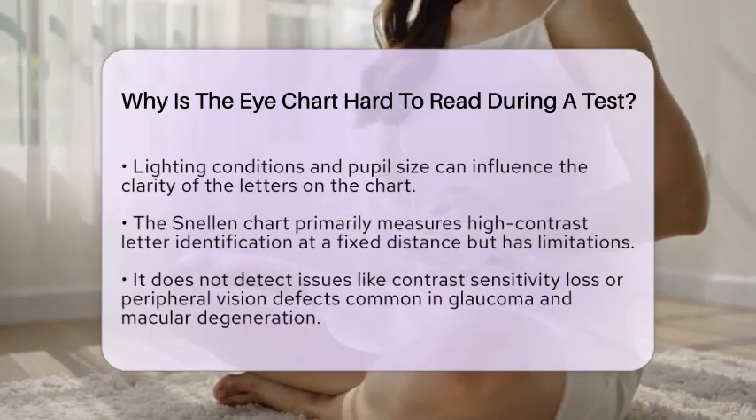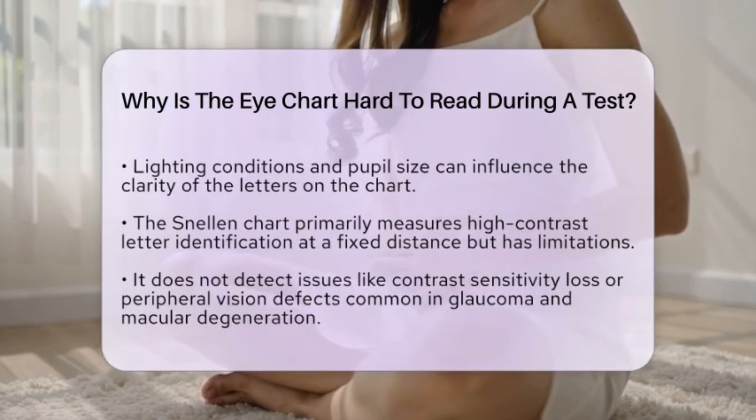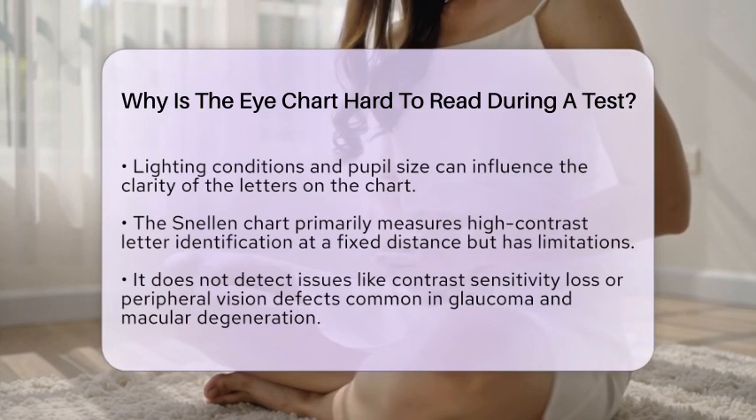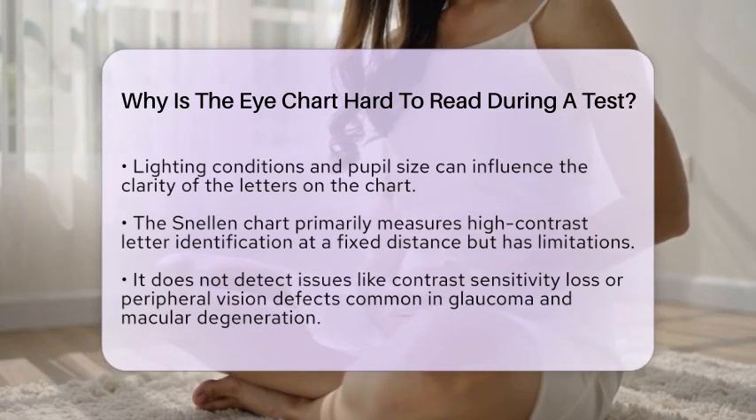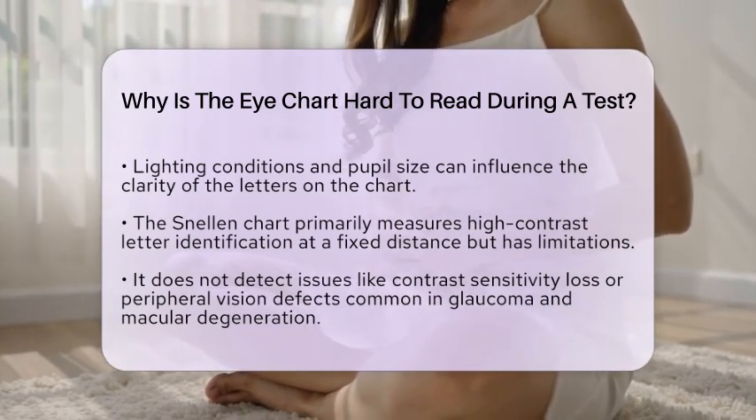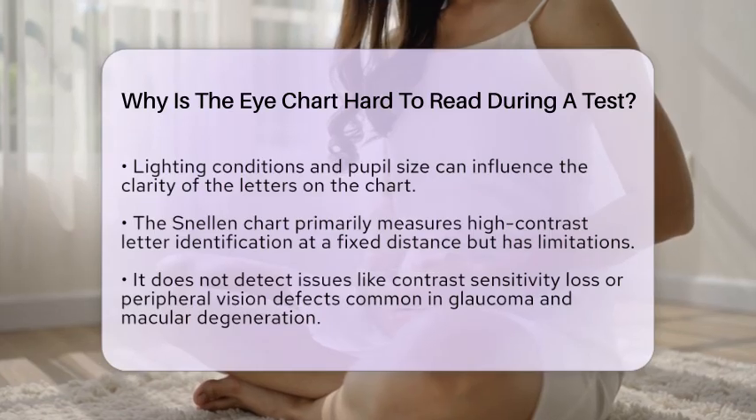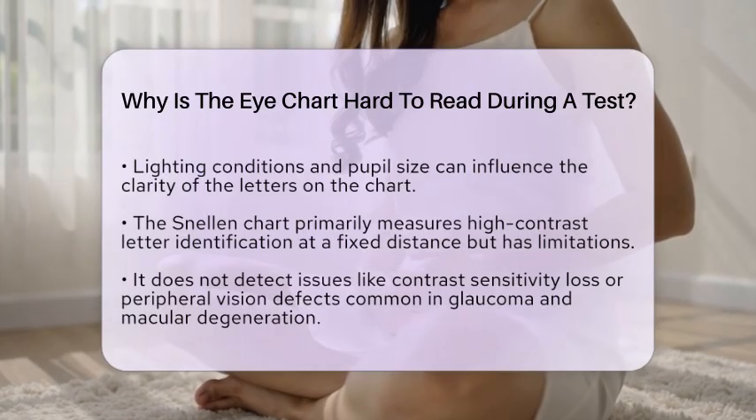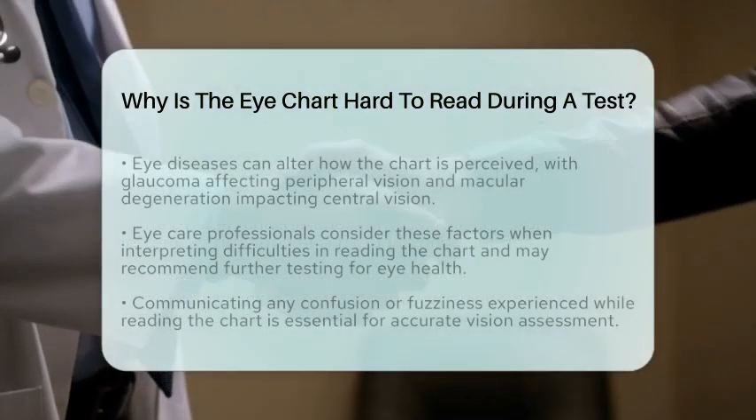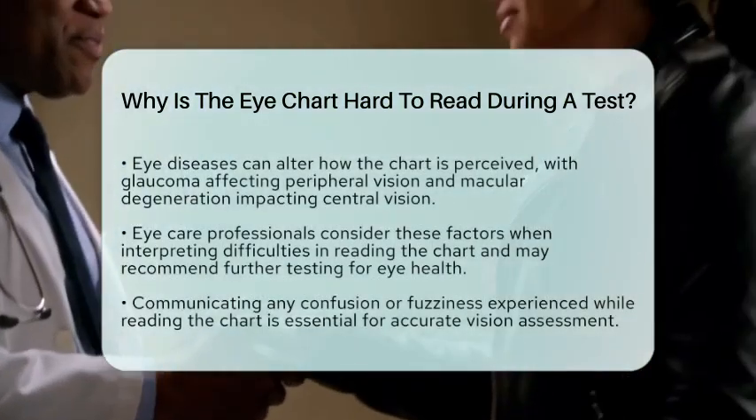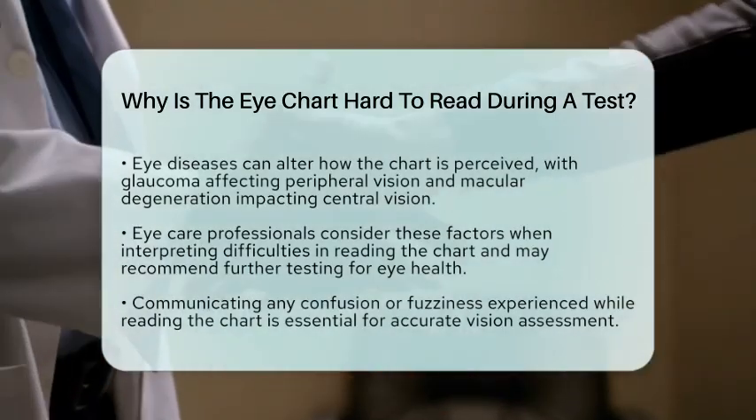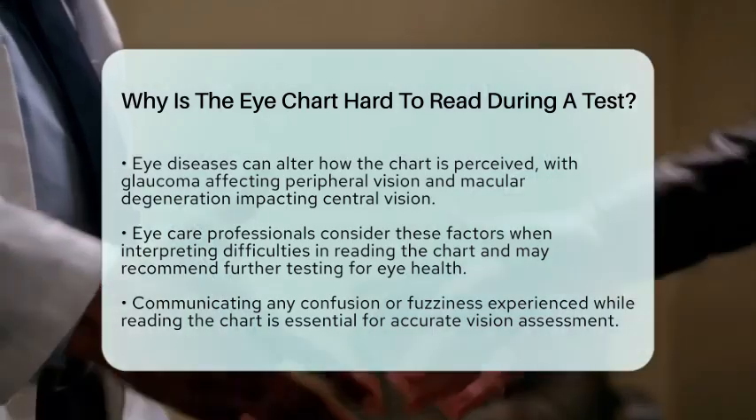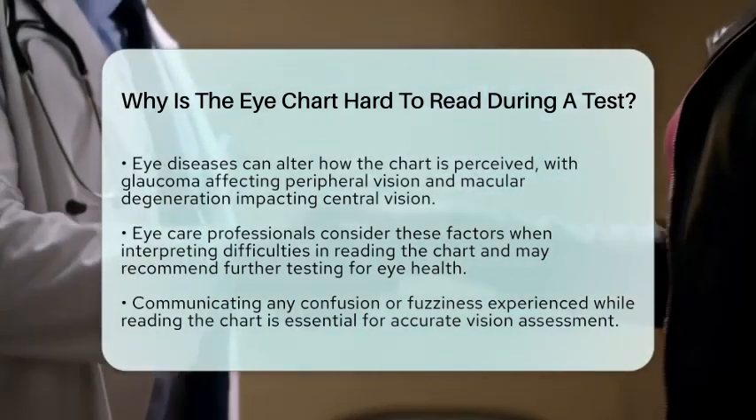Speaking of eye diseases, they can significantly affect how we perceive the chart. For instance, glaucoma can damage the optic nerve, leading to peripheral vision loss. While this may not directly affect the ability to read the chart, it can impair overall visual function. Macular degeneration impacts the central retina, causing blurred or distorted vision, making it difficult to discern letters even if peripheral vision remains intact. Eye care professionals take all these factors into account when interpreting a patient's difficulty reading the chart.